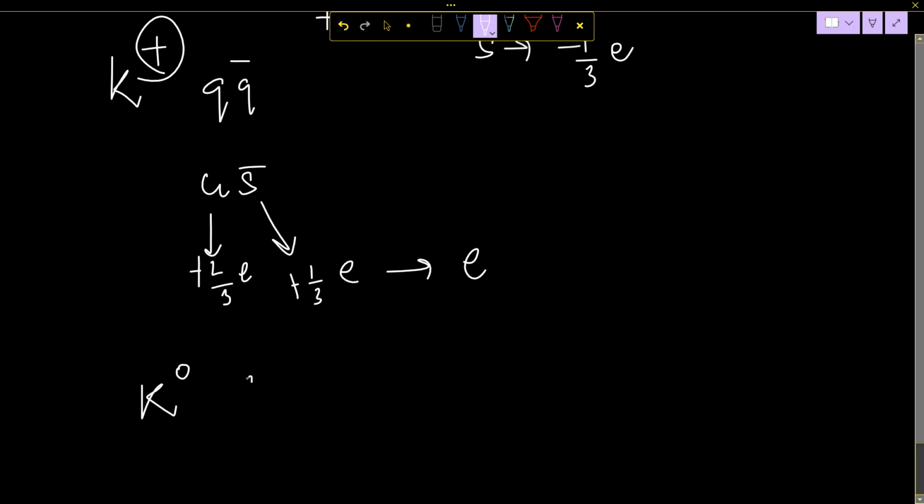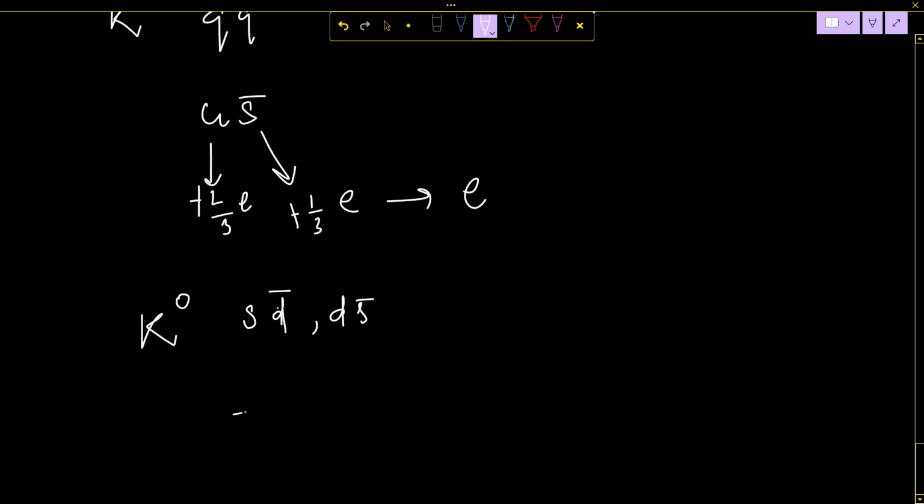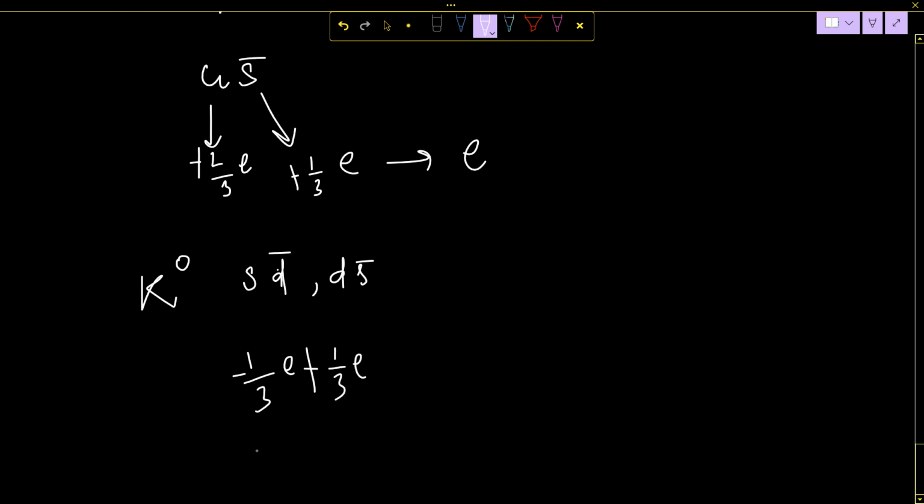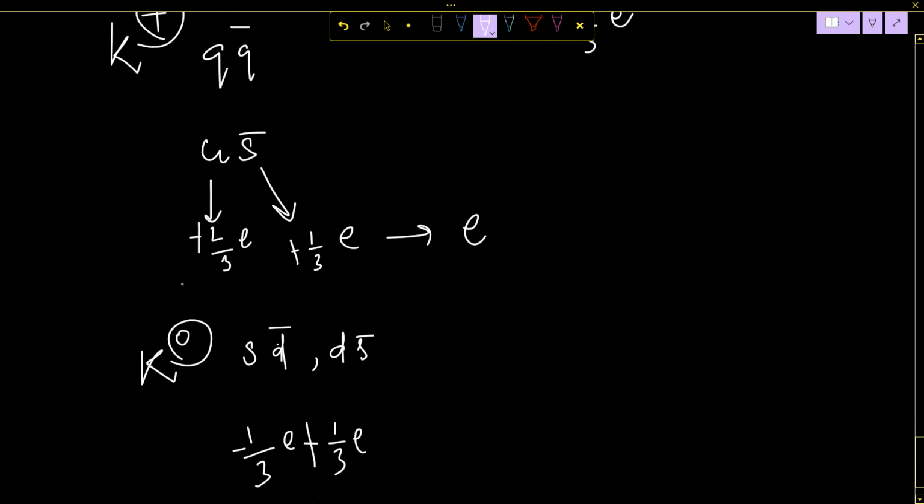K naught, again. Can I write it like this: S, D dash, or D, S dash? Because S is minus 1 by 3 E, D is minus 1 by 3, but D dash will be plus 1 by 3. So they cancel each other out and the total will be 0. Exactly, D S dash you can also check will be 0. So this is your quark structure.